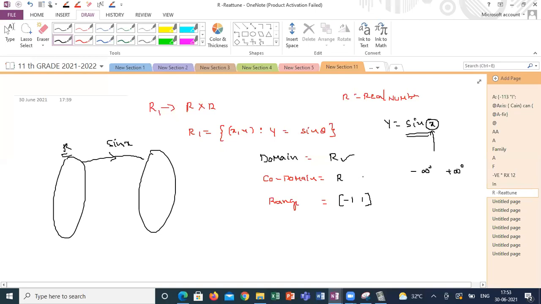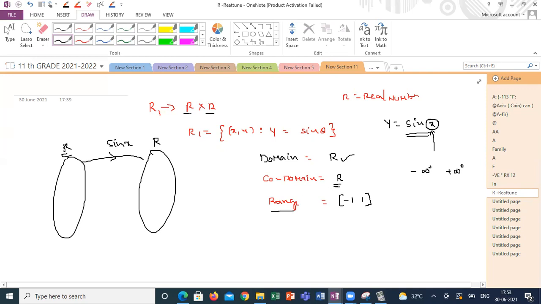Codomain is very simple. Codomain is irrespective of your relation. Whatever set the relation is defined on, R to R, all the elements of set B are called the codomain. Your set B is real numbers, so the codomain is all the real numbers.